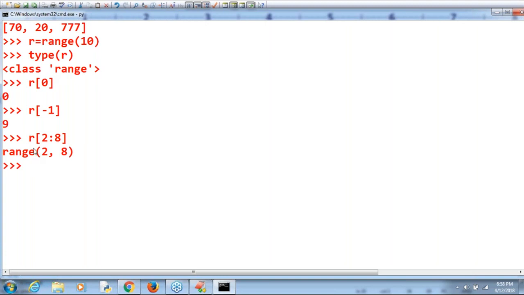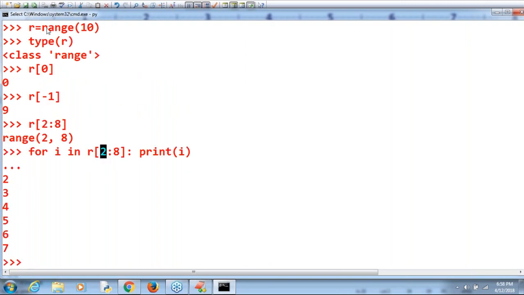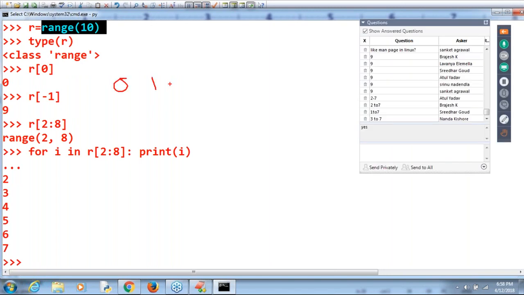How can you print the values? For I in R of 2 to 8, because it is the range object. For I in R, print the value of I. Then automatically, cross check: 2, 3, 4, 5, 6, 7. By default you are going to get that. Don't get confused. Here range R contains 0 to 9: 0, 1, 2, 3, 4 and so on, 9 by default.